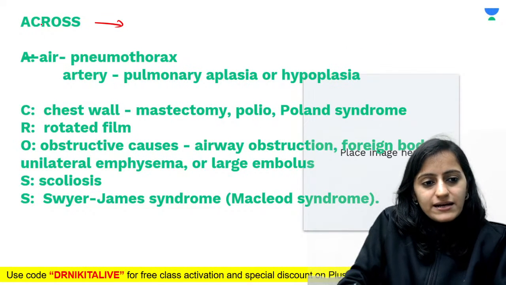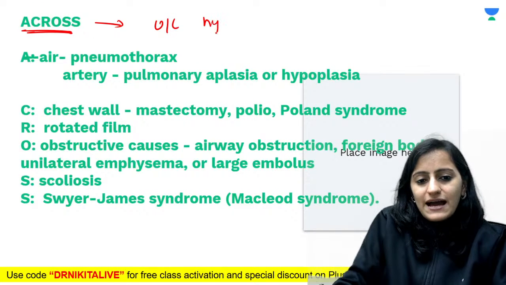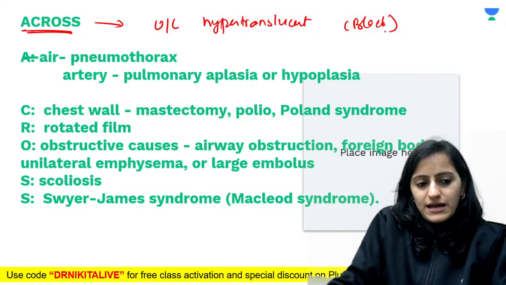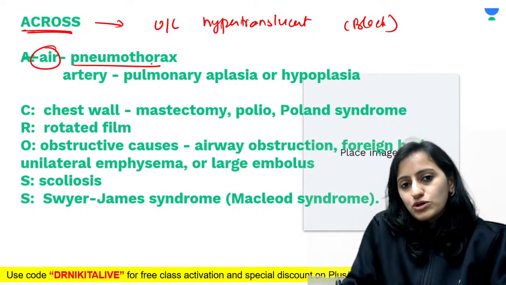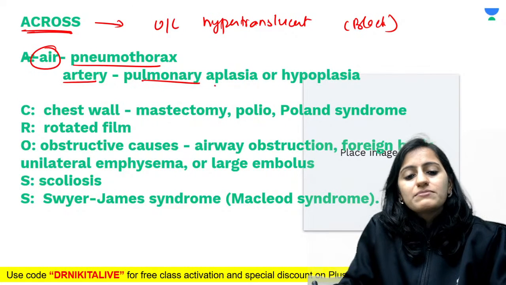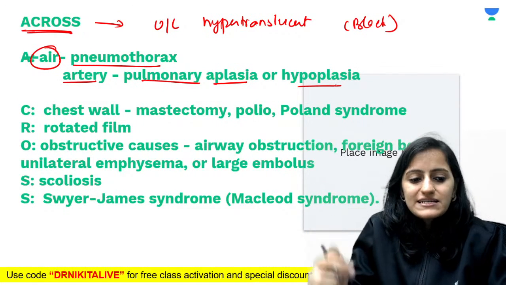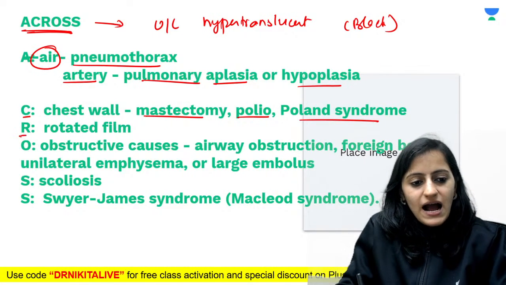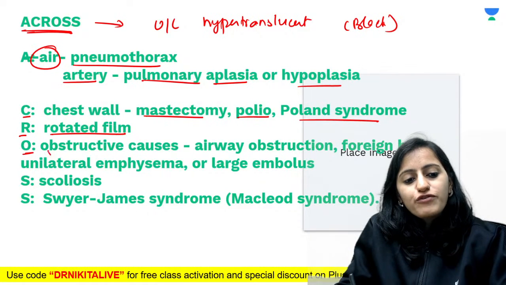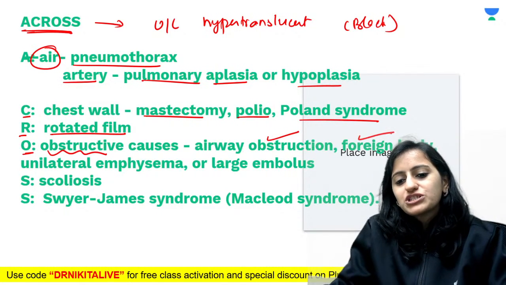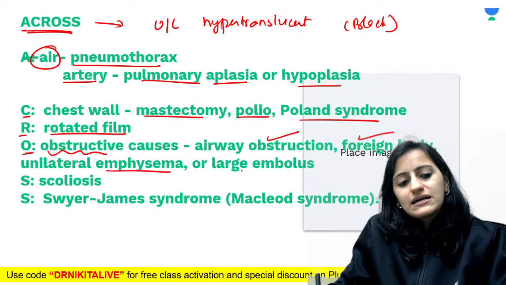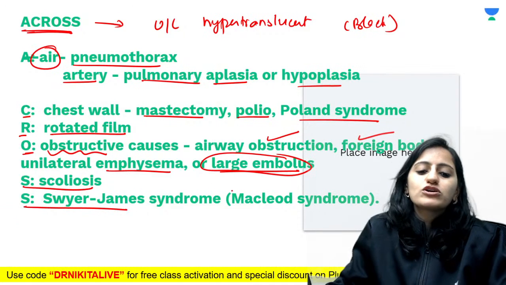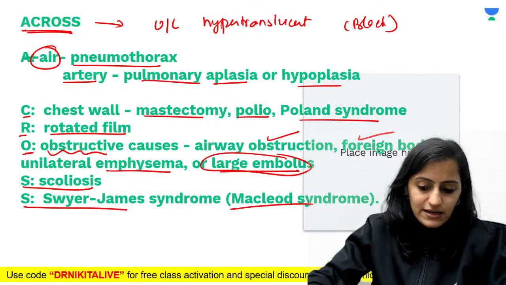So this is the mnemonic. ACROSS is the mnemonic for your unilateral hypertranslucent hemithorax. That is the black hemithorax. A for air, so pneumothorax. A for artery, pulmonary aplasia or hypoplasia, the decreased blood supply. C for chest wall: mastectomy, polio, Poland syndrome. R for rotated film. O for obstructive causes: airway obstruction, foreign body, emphysema, even large embolus obstruction in the vessel. S for scoliosis, S for Swyer-James or McLeod syndrome. Okay, these are the causes.